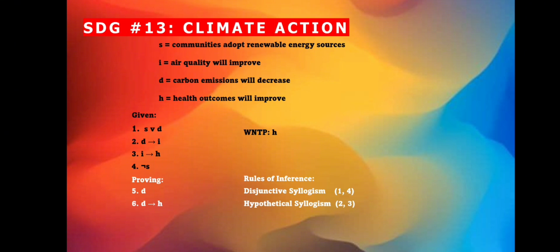Hypothetical syllogism allows us to combine two conditional statements into one. From this, we can conclude D implies H. This means that if carbon emission decreases, health outcomes will improve. Finally, we'll use modus ponens on our newly concluded 6 and 5. From this, we can conclude H. This means that health outcomes will improve.